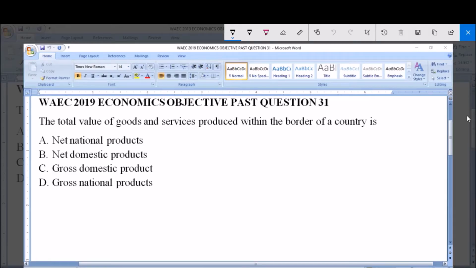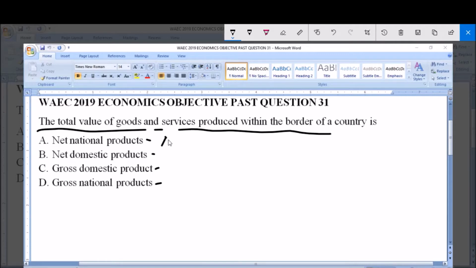I'm going to be answering WAEC 2019 Economics Objective Past Question 31. The total value of goods and services produced within the border of a country is A. Net national product, B. Net domestic product, C. Gross domestic product, D. Gross national product. So to pick out our answer, we would look at the definition of each of these options and then see which one best describes the definition given to us in the question.